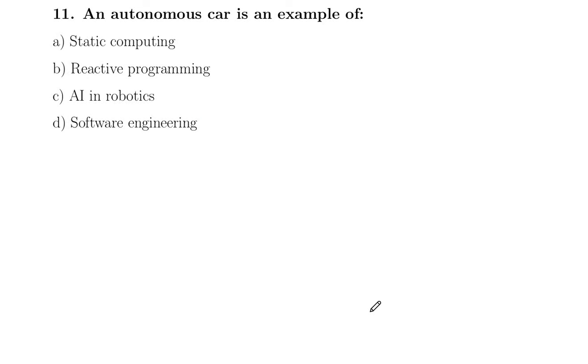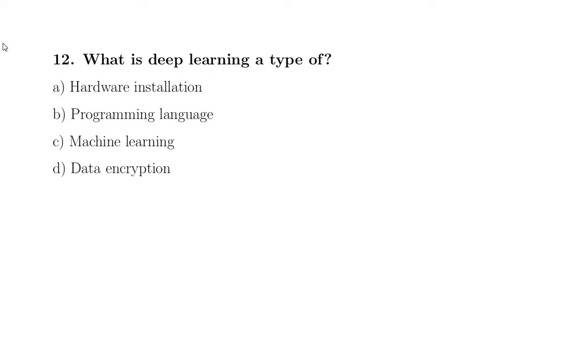Question number 11. An autonomous car is an example of static computing, reactive programming, AI in robotics, and software engineering. The correct option is AI in robotics. That is option C.